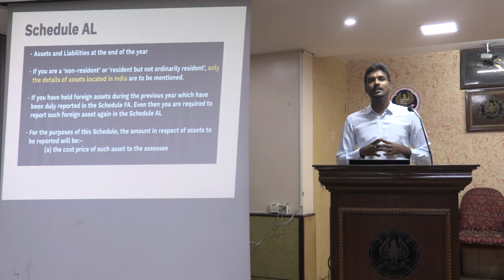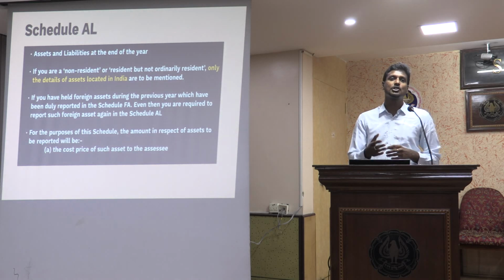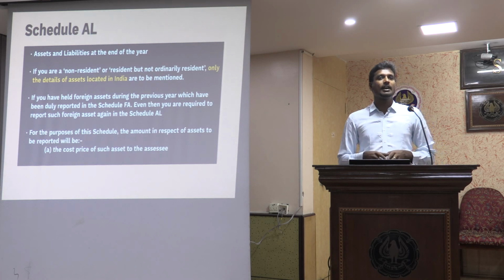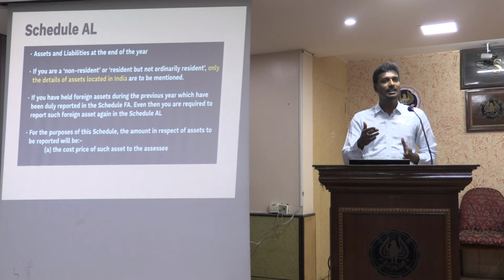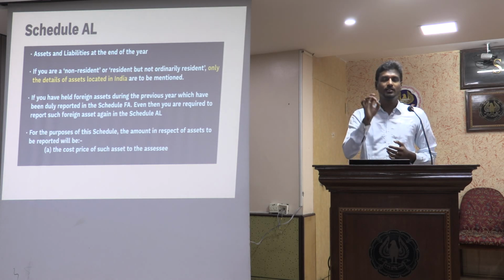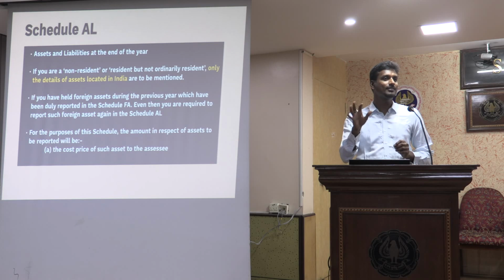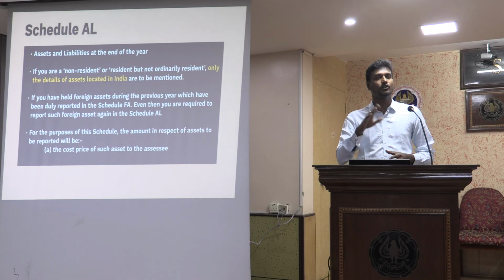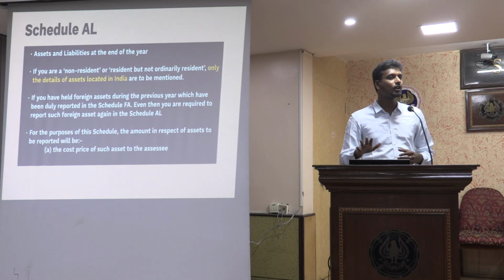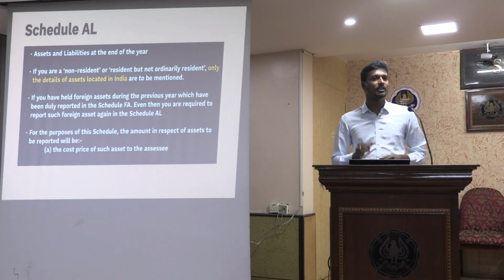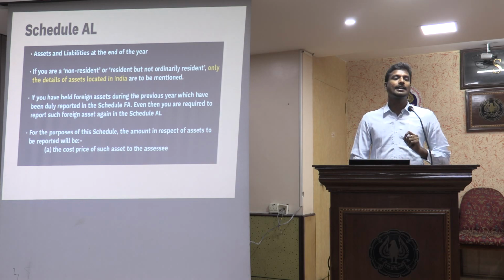Let us say I have taken a life insurance policy which has a sum assured of 40 lakhs and I am paying a premium of 3 lakhs every year. So I paid this yearly premium for 4 years. So 4 into 3, 12 lakhs is the cost that I have incurred for purchase of that policy. So my value for investment in policies is 12 lakhs, not 40 lakhs. 40 lakhs is the sum assured. So I should not be reporting 40 lakhs, I should be reporting only the cost of acquiring such insurance policy, that is 12 lakhs. So cost is the criteria that I need to fill.